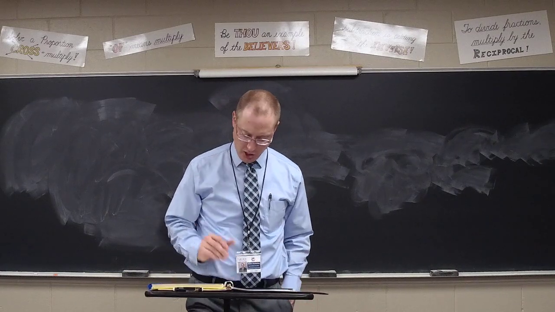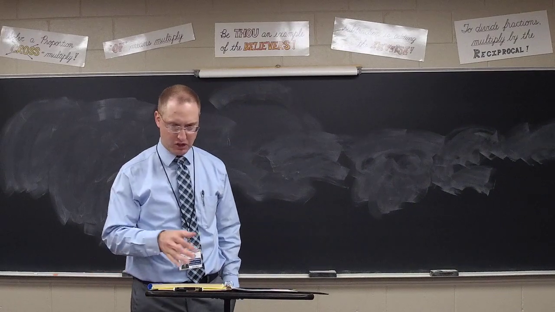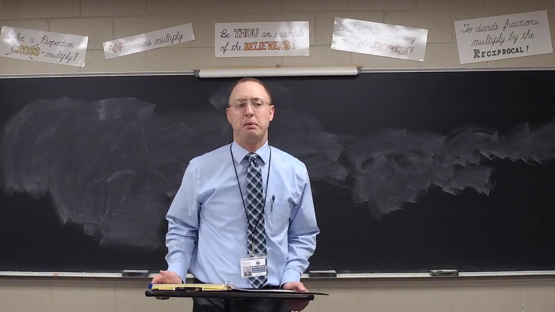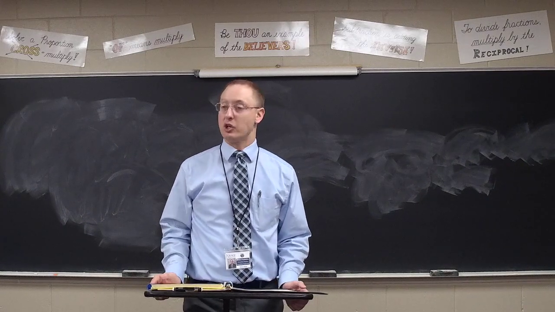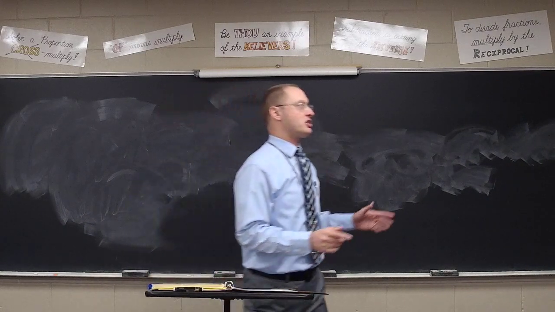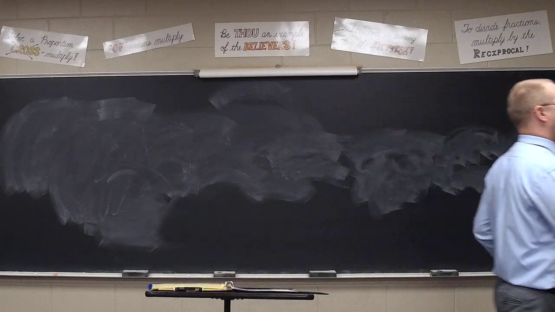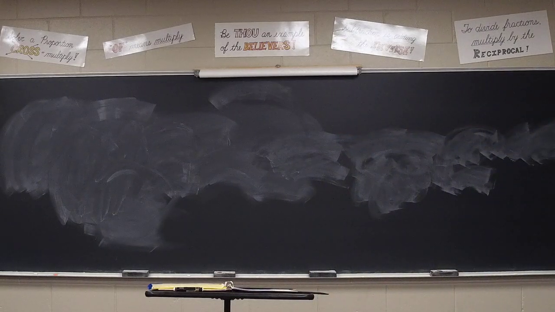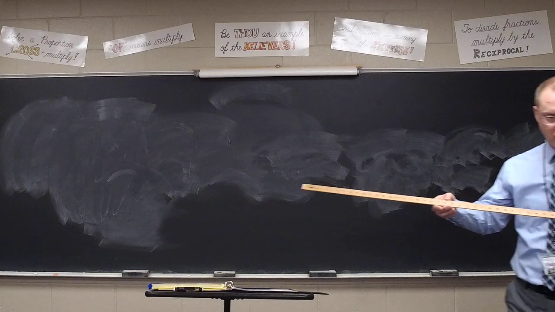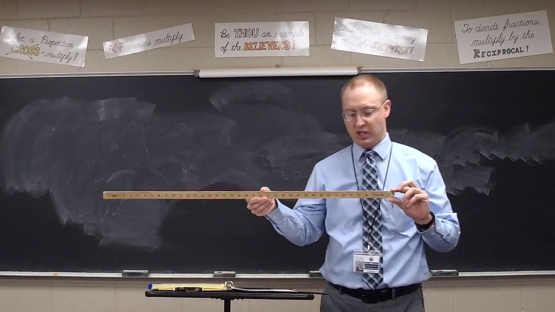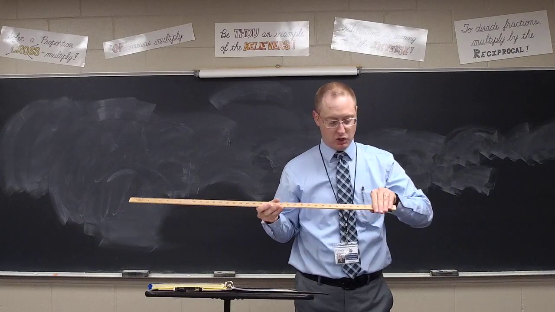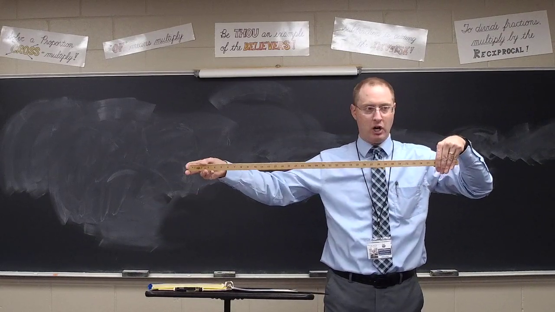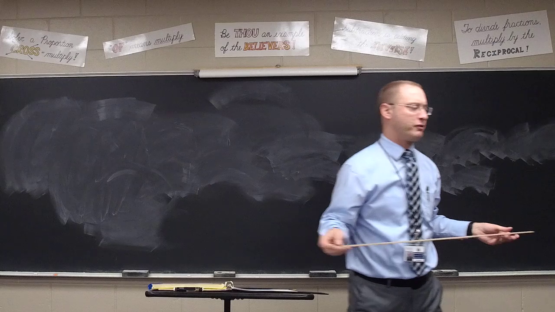Also, we compared U.S. customary units to metric units. Which one's bigger, the meter or the yard? The meter, slightly bigger. Remember I said that a meter stick, like we have over here, is just a nudge over a yard. We've got about 39 inches or so in the meter stick, right? There's your 100 centimeters. But the 36 inches would be the yard. So the yardstick would end here, the meter stick here, just a tiny bit different.